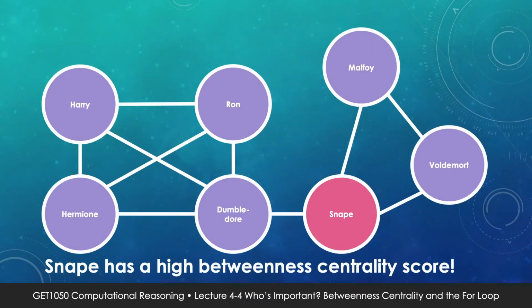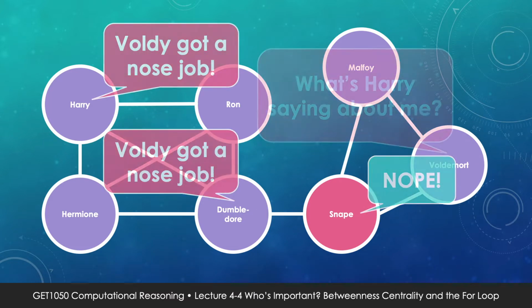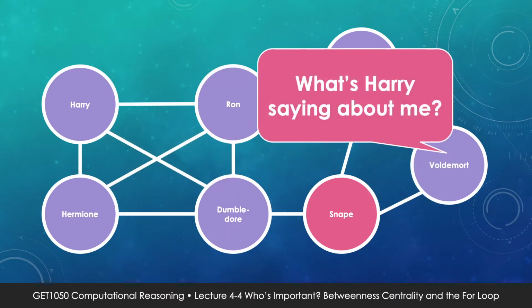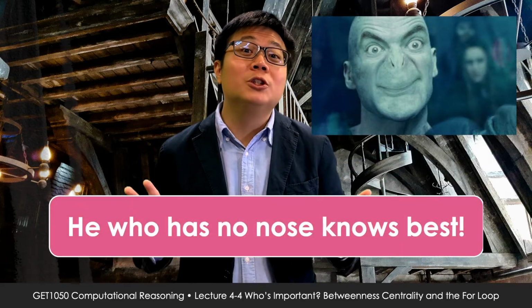If Snape, for example, wants to negotiate peace between Harry and Voldemort, he could choose not to pass on the message, "Voldy got a nose job," to Voldemort. So Voldy will not hear about Harry Potter's nose job rumor. Or Snape could just tell Voldemort that Harry admires Voldy for his wisdom. Why? Because he who has no nose knows best.